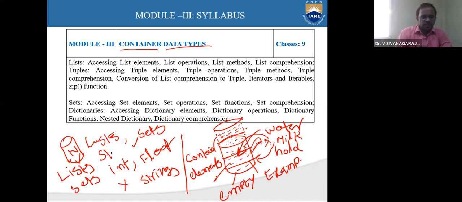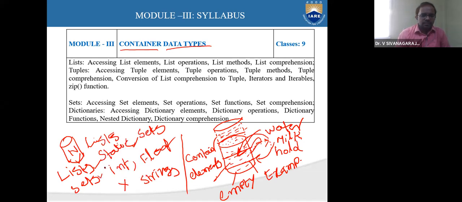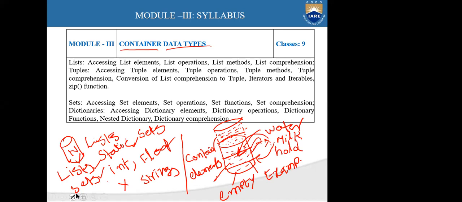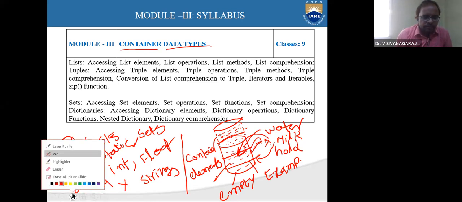So once you create a list, it is not static, which means you can modify it later on. We can modify this list. Similarly, sets. Sets are mutable or immutable? Mutable. Yes, they are also mutable.